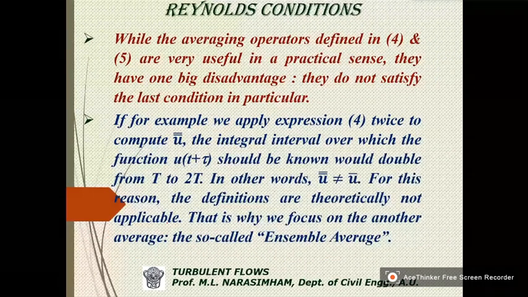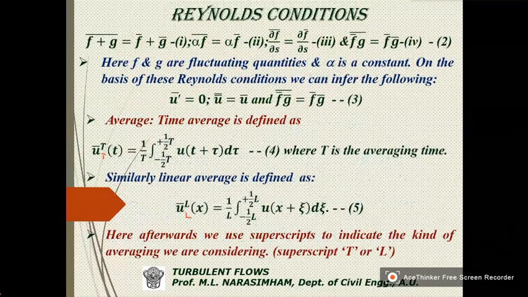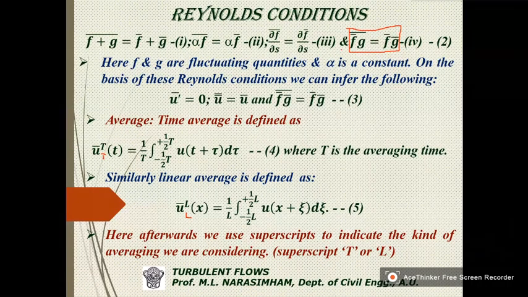Now, while the averaging operators defined in 4 and 5 are very useful in practical sense, they have one big disadvantage. They do not satisfy the last condition in particular. This is the last condition. This condition they will not satisfy.